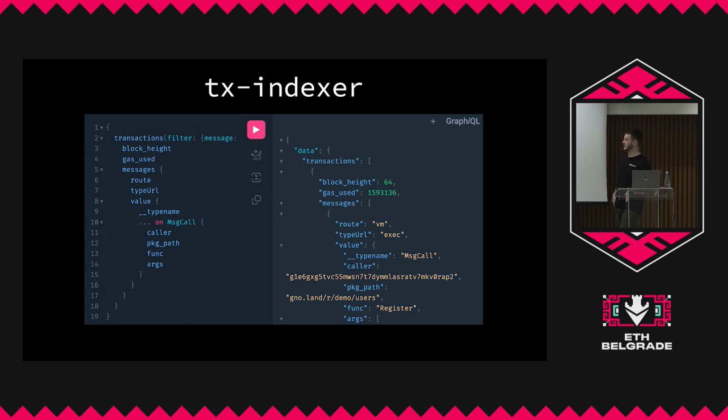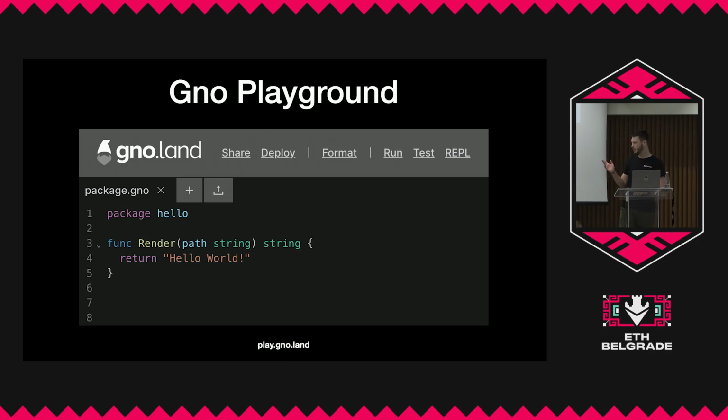We have something called the TX indexer. This is a blockchain indexer which has a GraphQL API, and it's super fast and practical. We actually did a 10x on its speed some time ago. It's super nice. We have the GNO Playground. If you want to test out GNO, just play around with it, do some stuff, deploy through the web, you can just go to play.gno.land. You can actually deploy the whole application through the playground, which is really cool.